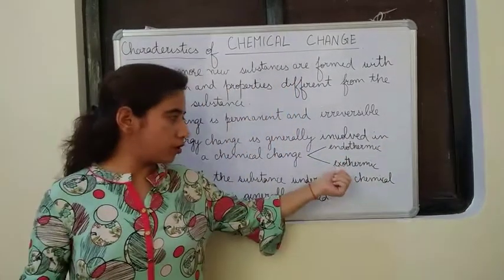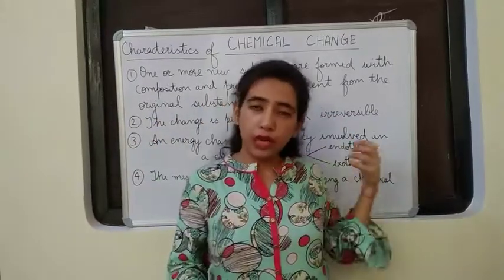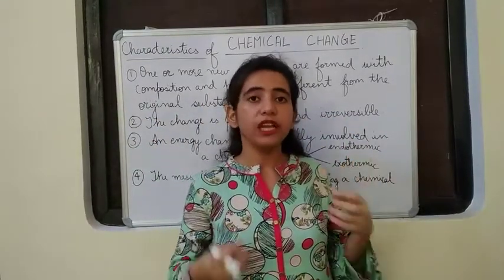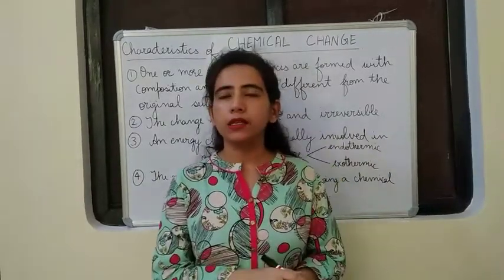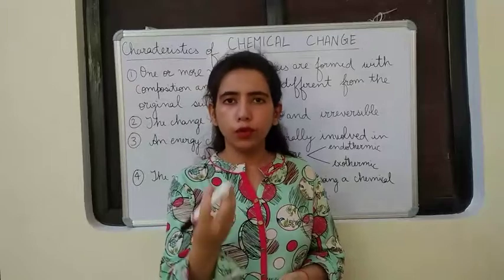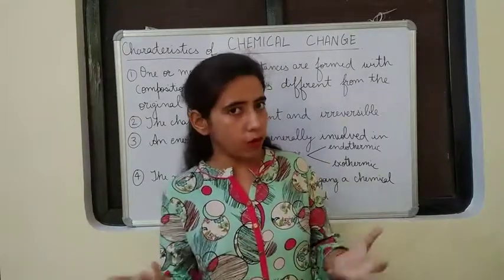Second one is exothermic. Exo means to give out energy. So in an exothermic reaction, heat energy will be given out. The examples we can see are the burning of anything, burning of fuels. If you are going to burn wood, then it will give a large amount of heat energy.